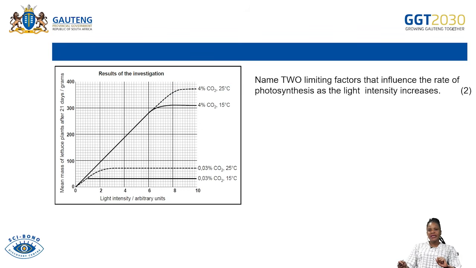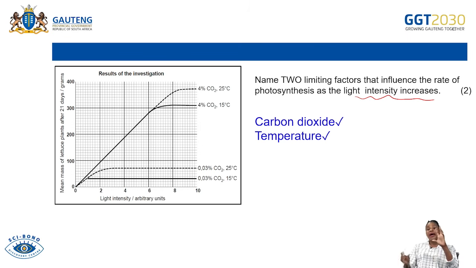Name 2 limiting factors that influence the rate of photosynthesis as the light intensity increases. Apart from the light intensity, what other factors will limit the rate of photosynthesis? So the other factors will be your carbon dioxide as well as temperature. Why are we not including light intensity?